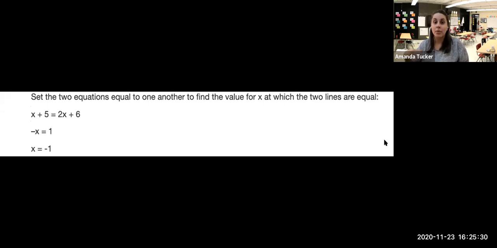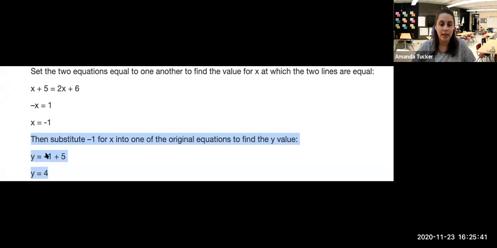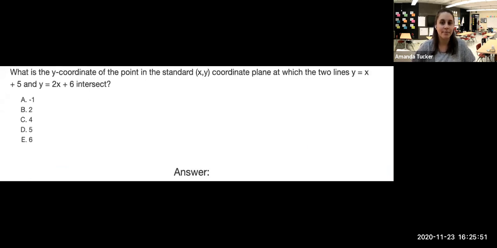Then they want to know what is the y coordinate. So I have to take that -1 and plug it into x in the original equation. So as you can see down here, I used to have y equals x plus 5. Now instead of x, I have -1, and I'm able to find 4 as my value. So I would choose option C for this.